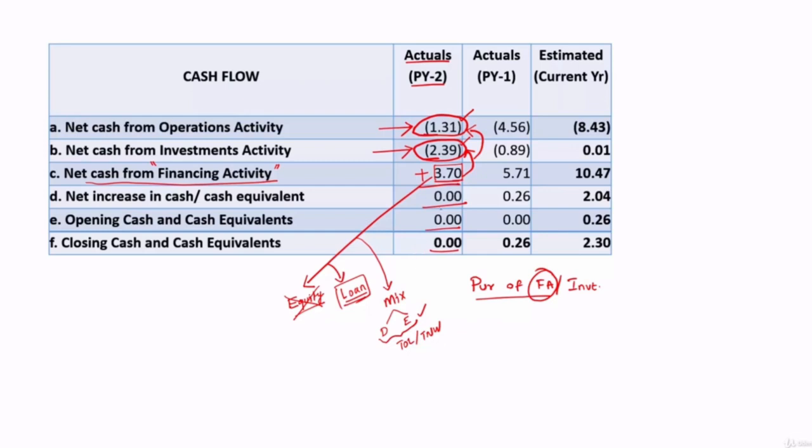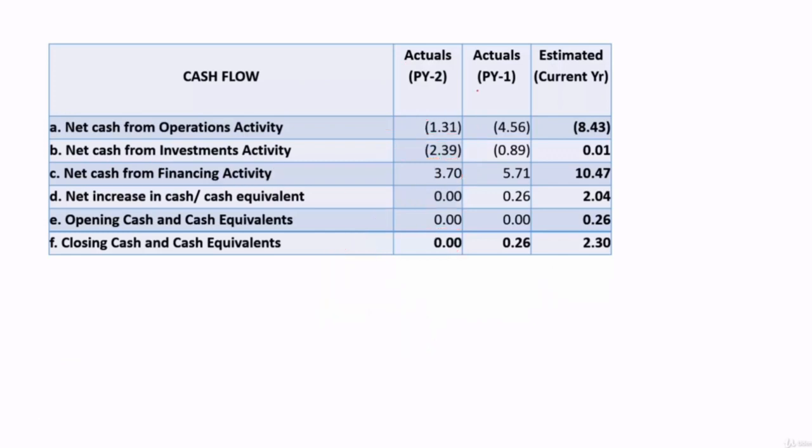This is previous year 2 analysis. Let us also analyze previous year 1 now. Previous year 1, their negative cash flow from operational activity increased. Previous year 2 it was 1.31 crore, but now it increased to 4.56 crore negative cash flow. And if you look at the cash flow from investment activity, negative cash flow previous year was 2.39 and in this year it has come down.